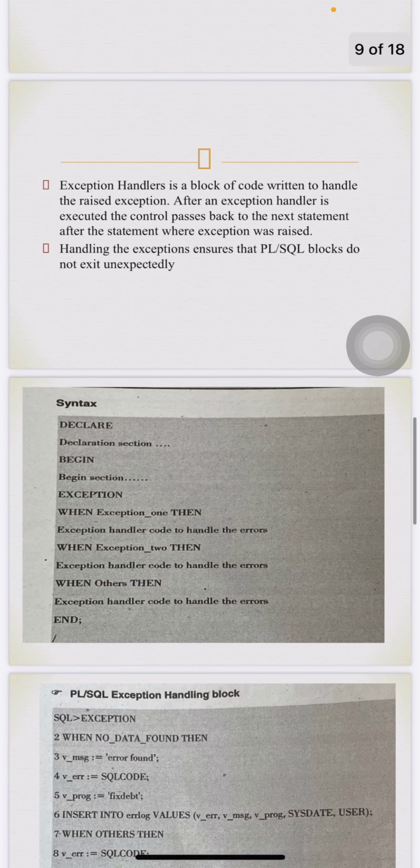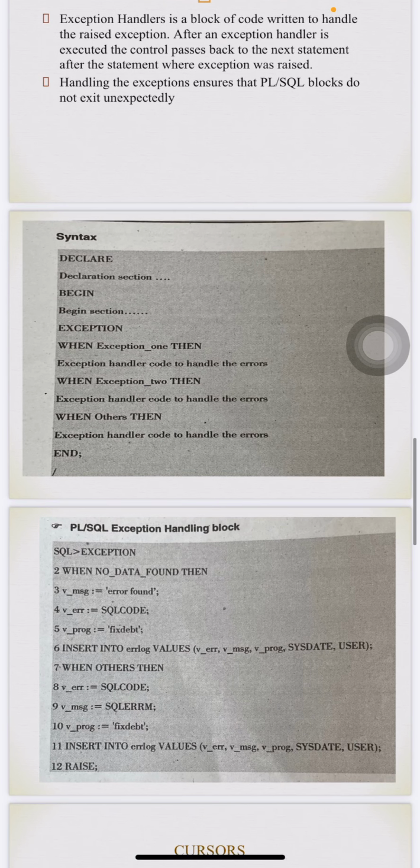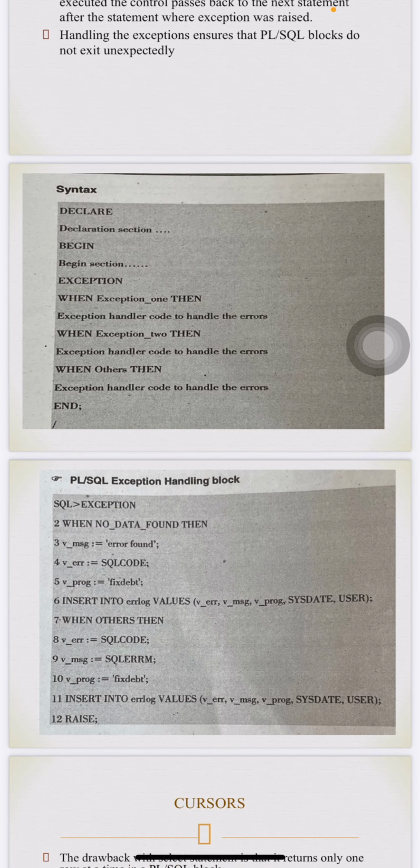So this is the syntax: declare section, begin section, exception, when exception 1 then exception handler code to handle the error; when exception 2 then exception handler code to handle the error; when others then exception handler code to handle the errors; end. This is the PL/SQL exception handling block.